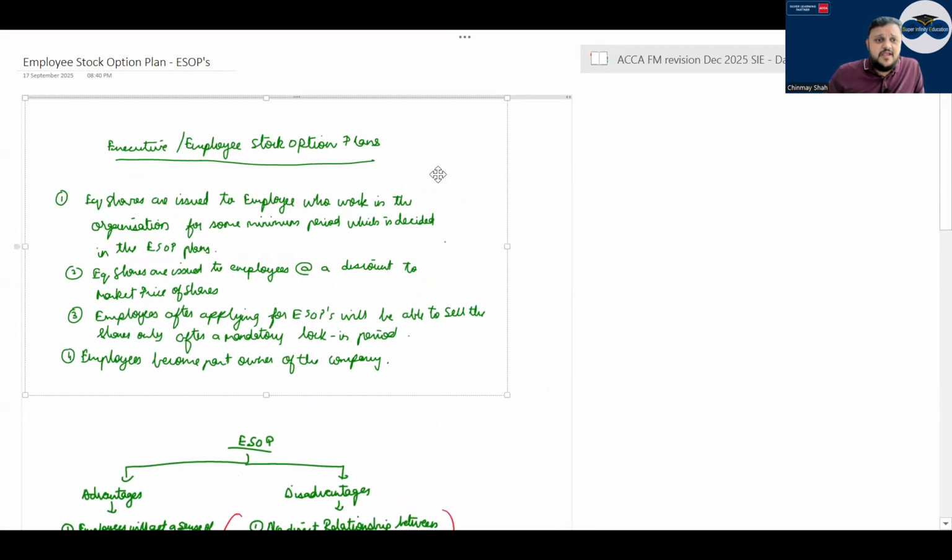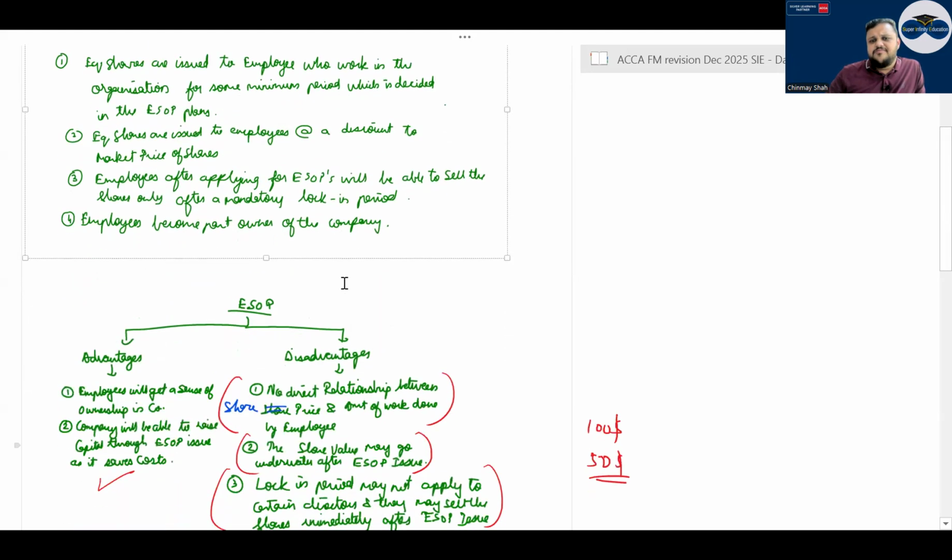Equity shares are issued to employees who work in the organization for some minimum period, which is decided in the ESOP plans. Equity shares are issued to employees at a discount to market price. In ESOPs, equity shares are issued to employees who work for a certain minimum period, a 3-4 year lock-in period. They are then issued generally at a discount given to an employee. Employees after applying for ESOPs will be able to sell the shares only after a mandatory period. So after purchasing also they have a mandatory lock-in period. Employees become part owners of the company.